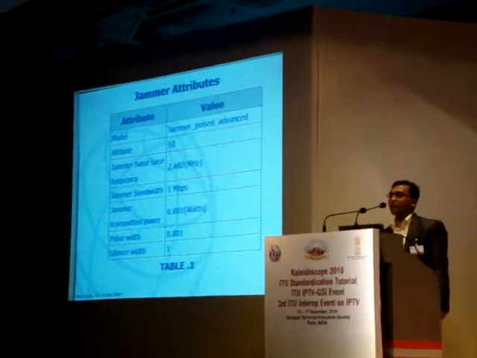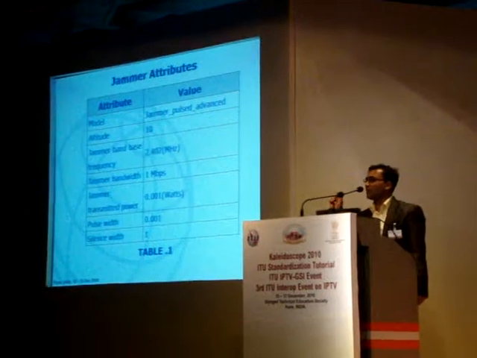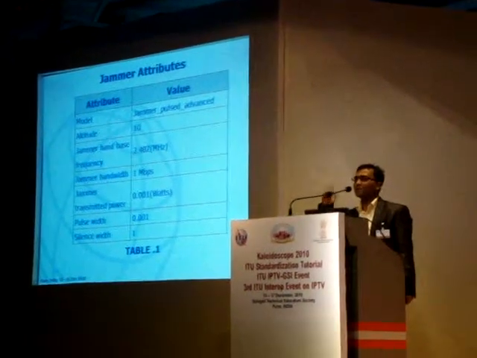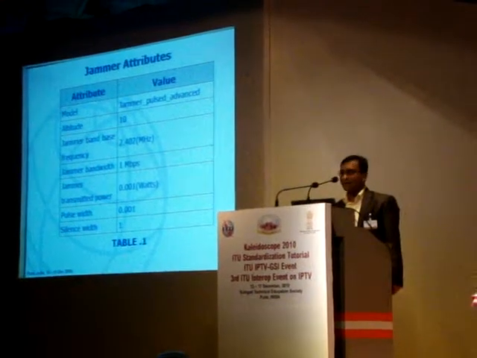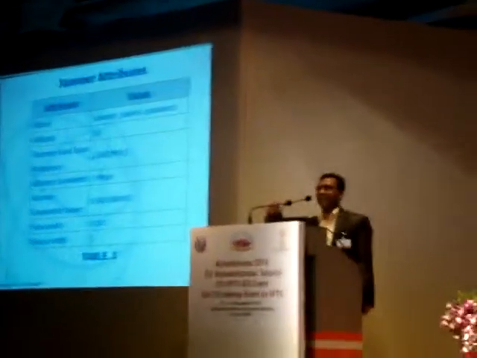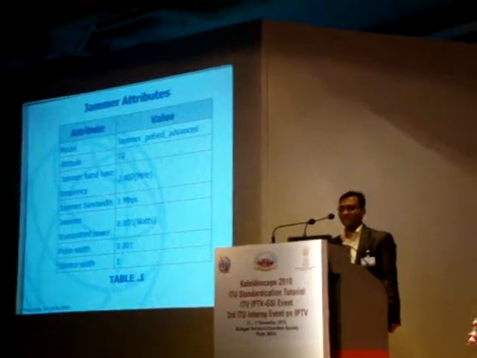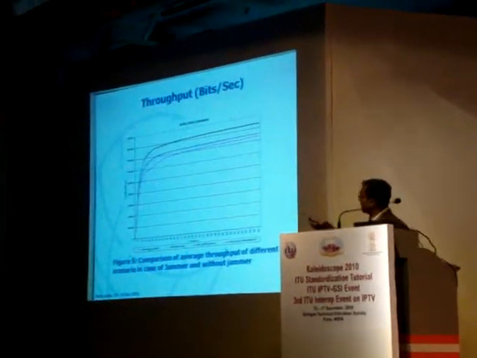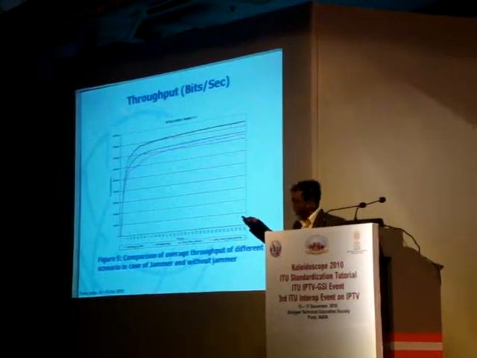Pulse width is how much time the pulse or jammer is working, and the silence is the interval from one pulse to the next pulse. Pulse is directly related to your noise pulse. Okay, throughput. Just see here the comparison of the throughput.